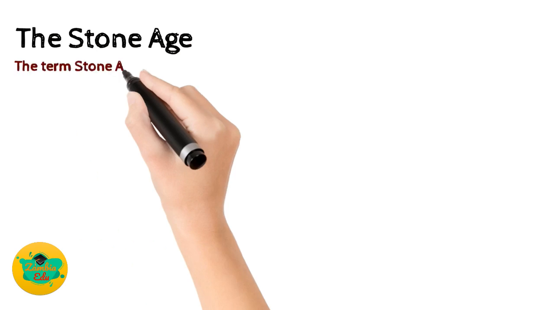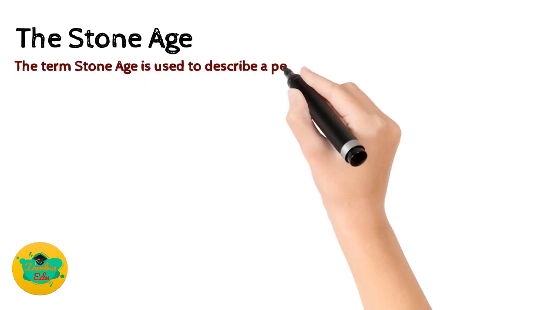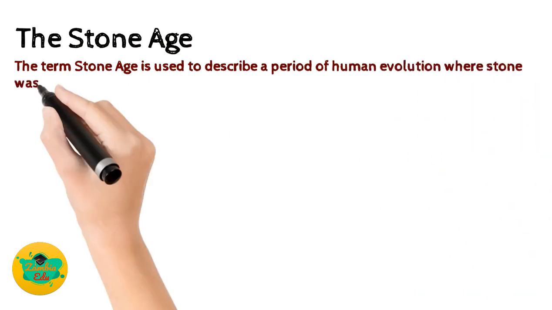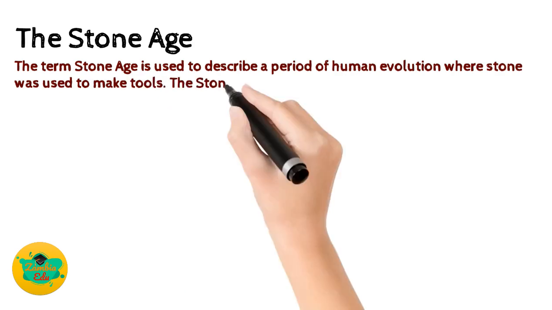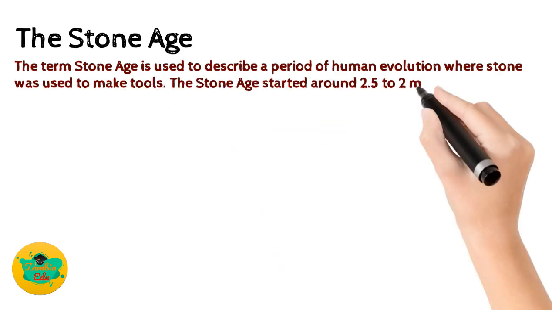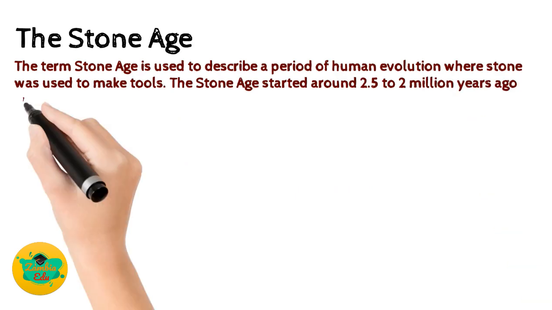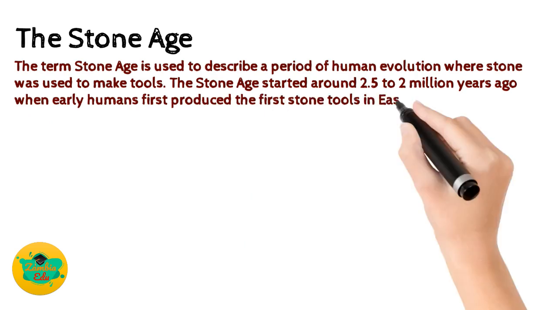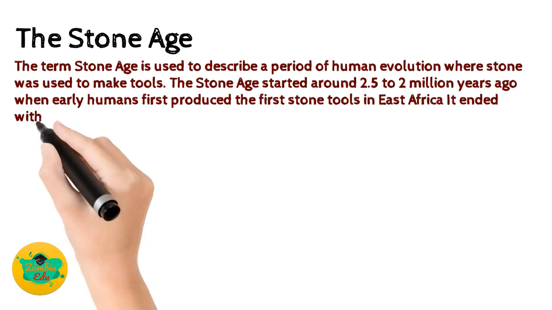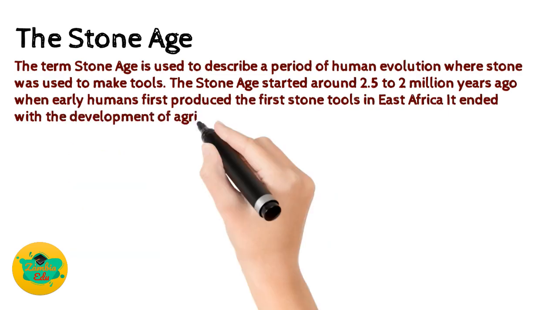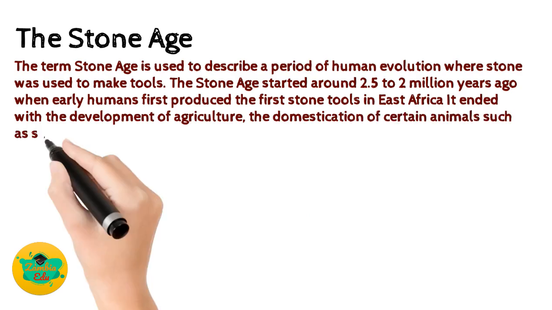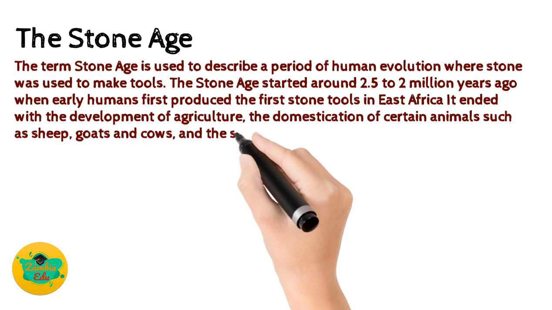The Stone Ages. The term Stone Age is used to describe a period of human evolution where stone was used to make tools. The Stone Age started around 2.5 to 2 million years ago, when early humans first produced the first stone tools in East Africa. It ended with the development of agriculture, the domestication of certain animals such as sheep, goats, and cows, and the smelting of copper ore to produce metal.